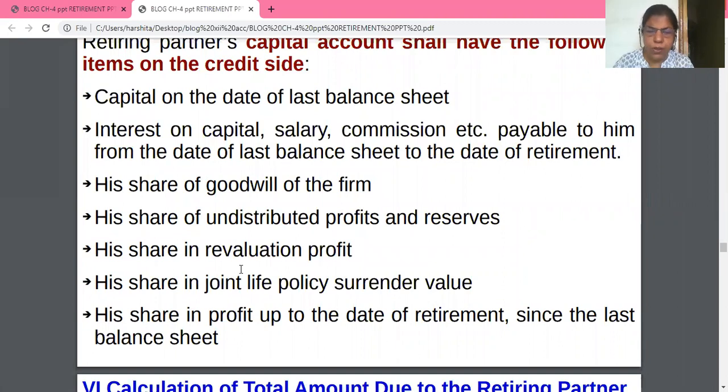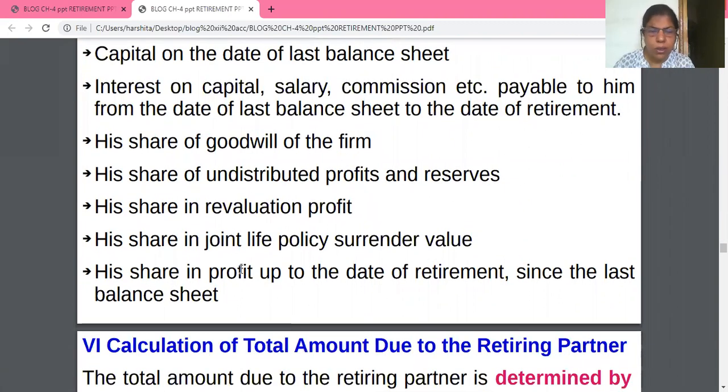Now the joint life policy is not in the course, but it's my duty to tell you what a joint life policy and surrender value are. When a partner retires or dies, if a firm has already taken a joint life policy for all the partners, then the firm is liable to pay part of the surrender value to the retiring partner. Then his share of profit up to the date of retirement.